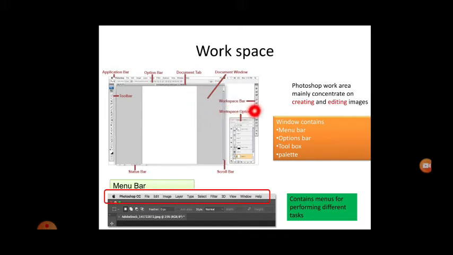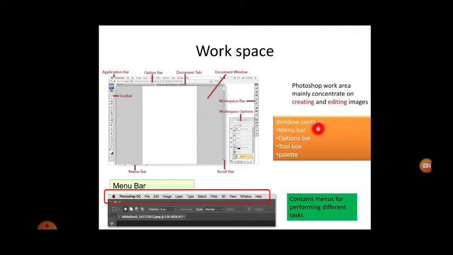Then the workspace bar also leads to some changes of the image. There are some extra options given with the scroll bar, which we use to scroll up and down. Then we see the status, whether it is active or inactive. The Photoshop work area mainly concentrates on creating and editing images. We mainly concentrate on creating the image and then editing it.